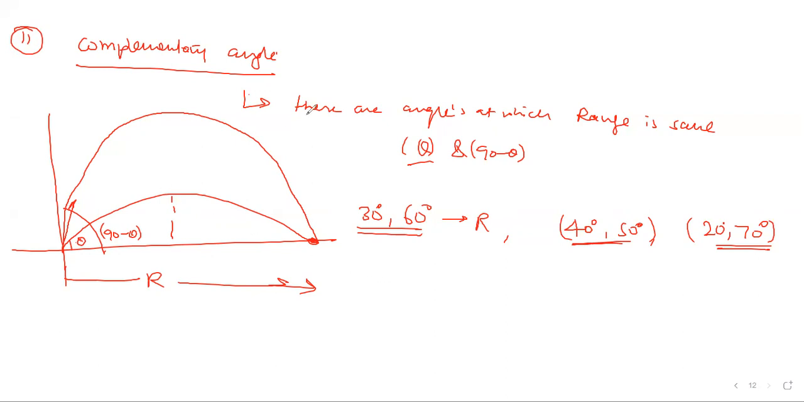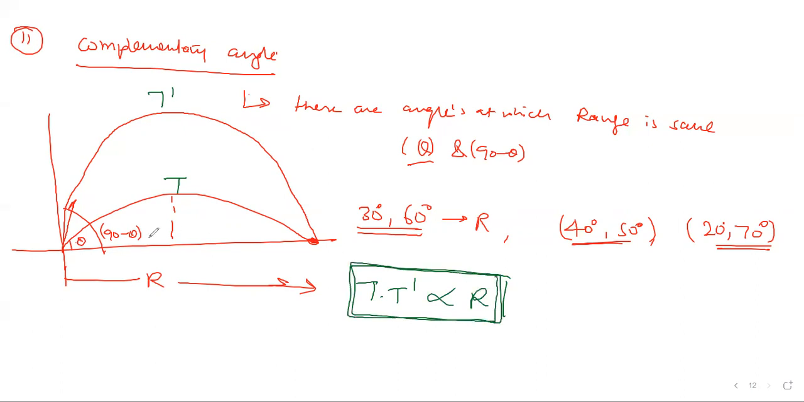Suppose that when launching at angle theta the time of flight is t, and at the complementary angle the time of flight is t'. Then always remember that t into t' is proportional to the range only. This is very interesting, and a shorter way to remember: one projectile launched at angle theta has time of flight t. The same projectile launched at the complementary angle 90 minus theta has time of flight t'. Then t into t' is proportional to the range always. This is also a little important. You should remember this.